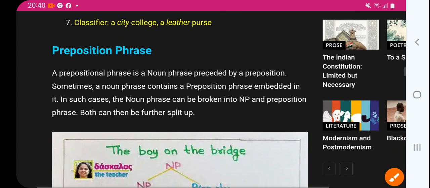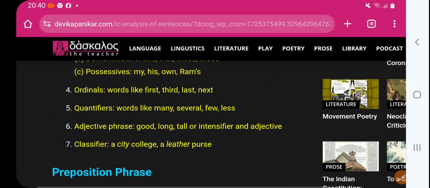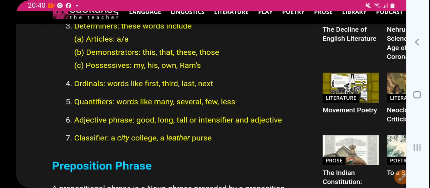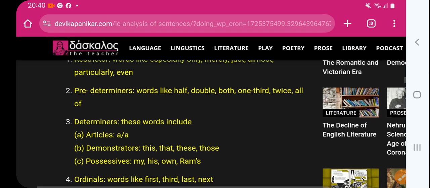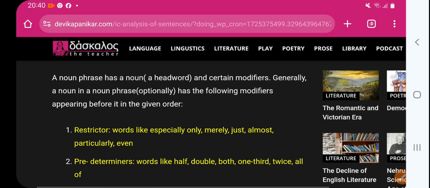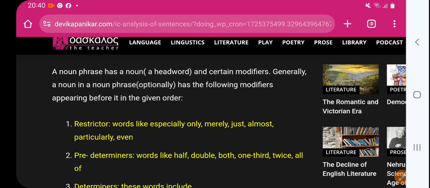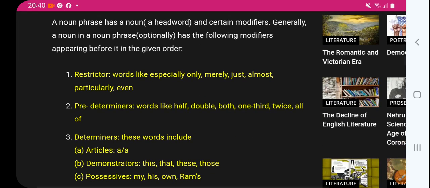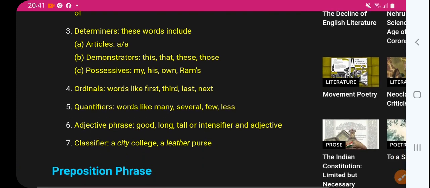Okay. Now that's a noun phrase. We have got it. What is noun phrase? In a noun phrase, determiner is there. We have discussed what is determiner and what are the restrictive words, that is predeterminers and determiners. These are the part of noun phrase. A noun phrase has a noun, the head word, and certain modifiers. So these are the modifiers. Okay.